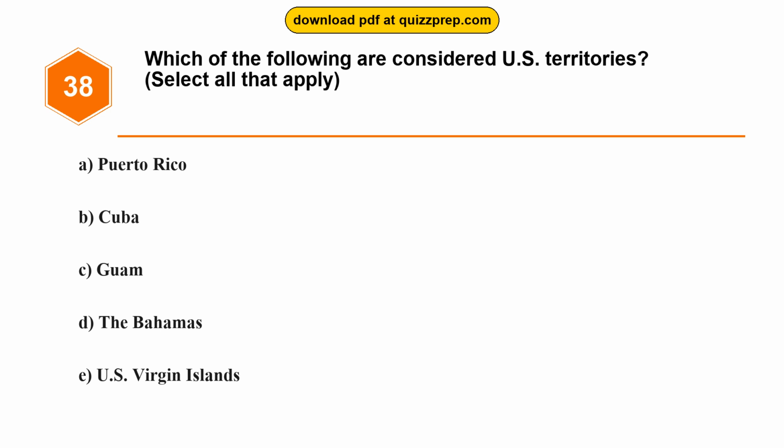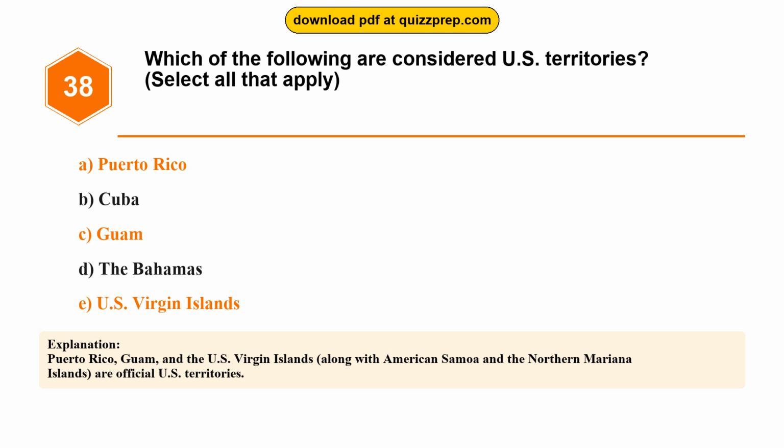Which of the following are considered U.S. territories? Option A, Puerto Rico. Option B, Cuba. Option C, Guam. Option D, the Bahamas. Option E, U.S. Virgin Islands. The correct answers are options A and C and E. Puerto Rico, Guam, U.S. Virgin Islands. Puerto Rico, Guam, and the U.S. Virgin Islands, along with American Samoa and the Northern Mariana Islands, are official U.S.